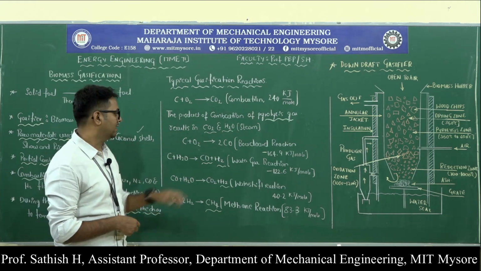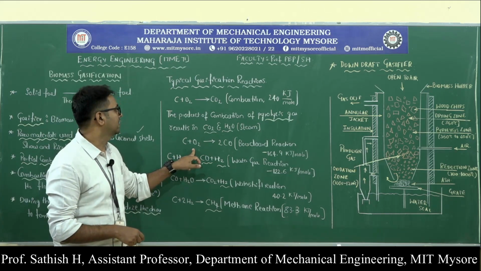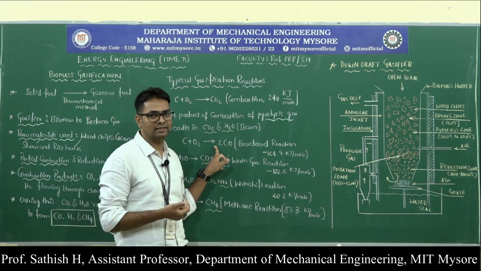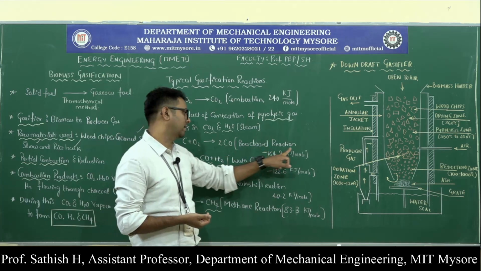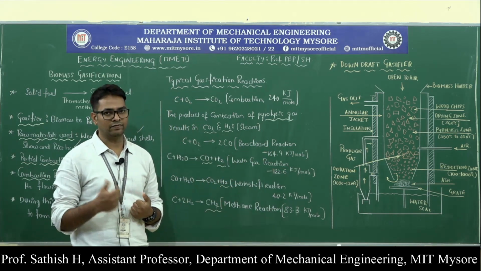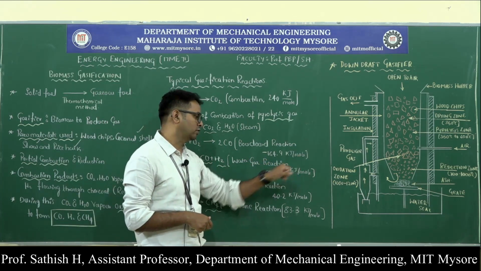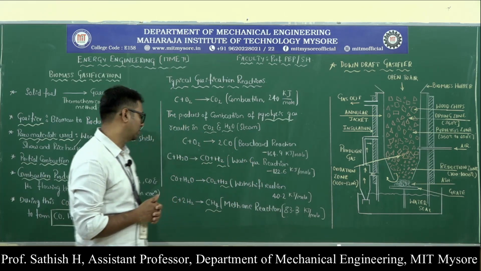The second reaction is carbon again reacting with oxygen to produce 2CO, that is carbon monoxide. That reaction is called the Boudouard reaction, which utilizes energy instead of giving out energy. About 164.9 kilojoules per mole is the energy utilized during that process.